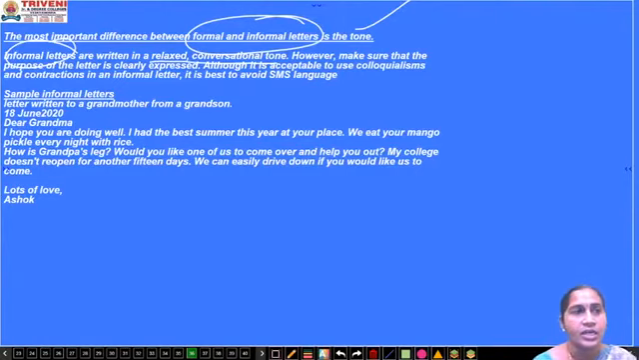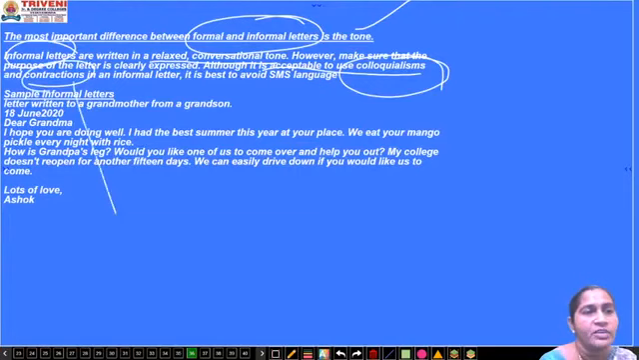However, make sure that the purpose of the letter is clearly expressed, whether it is formal or informal. The message you want to give in that letter should be very clear. It should not give any space to ambiguity. It is acceptable to use colloquialism, meaning common usage language, and contraction.